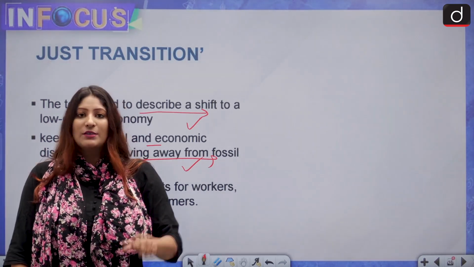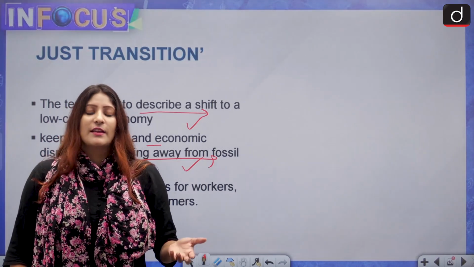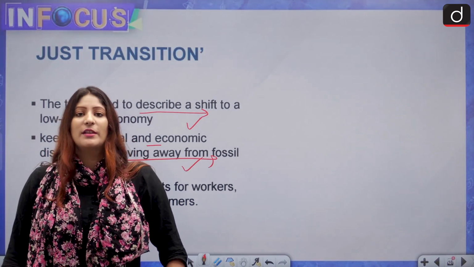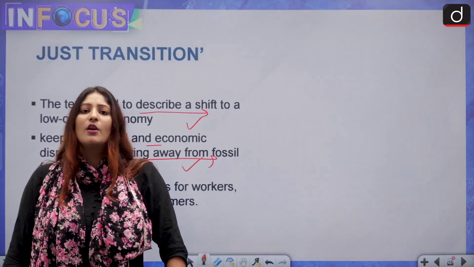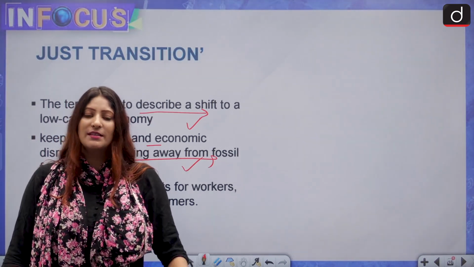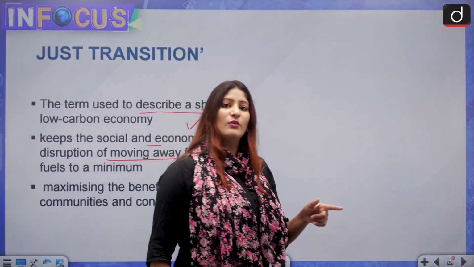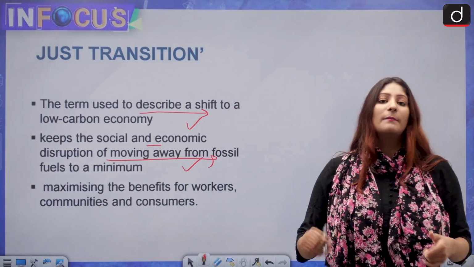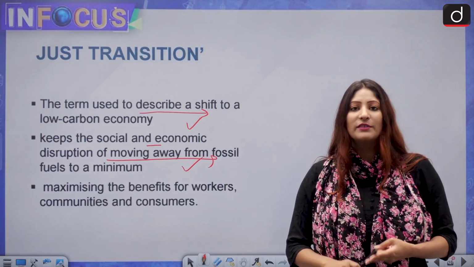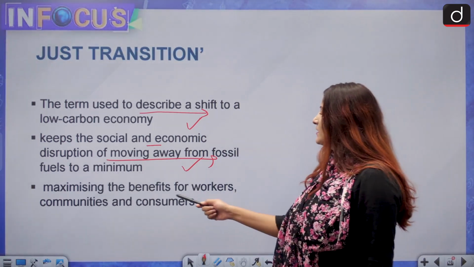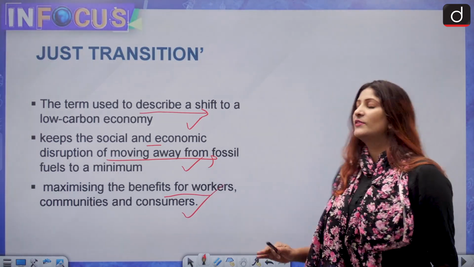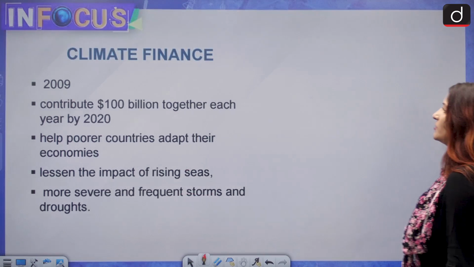That could be social in nature, such as if you are developing a huge solar grid, rehabilitation has to take place of people who are living there. Similarly for water as a renewable resource for hydro purposes. So you have to ensure that the transition is happening, but it is just in nature. Rehabilitation of those people should occur, and compensation should be given. Maximizing the benefits for workers, community and consumers can take place with the help of just transition. This also has to be ensured.